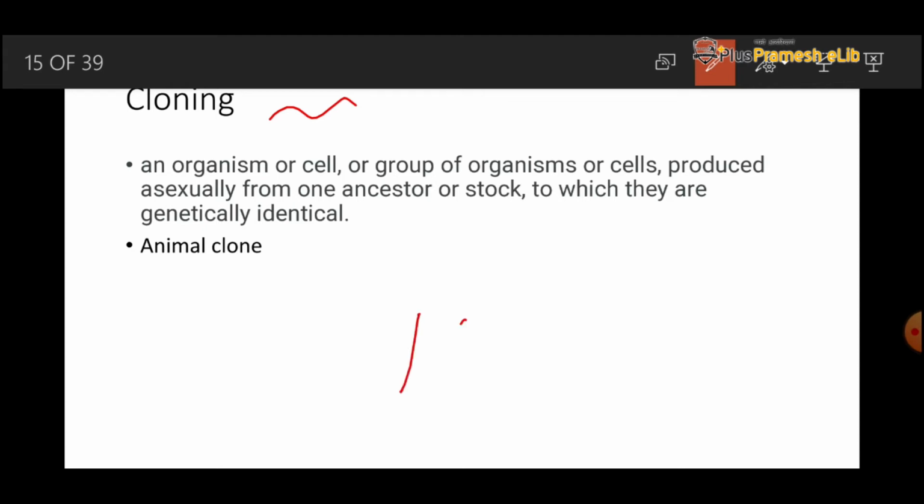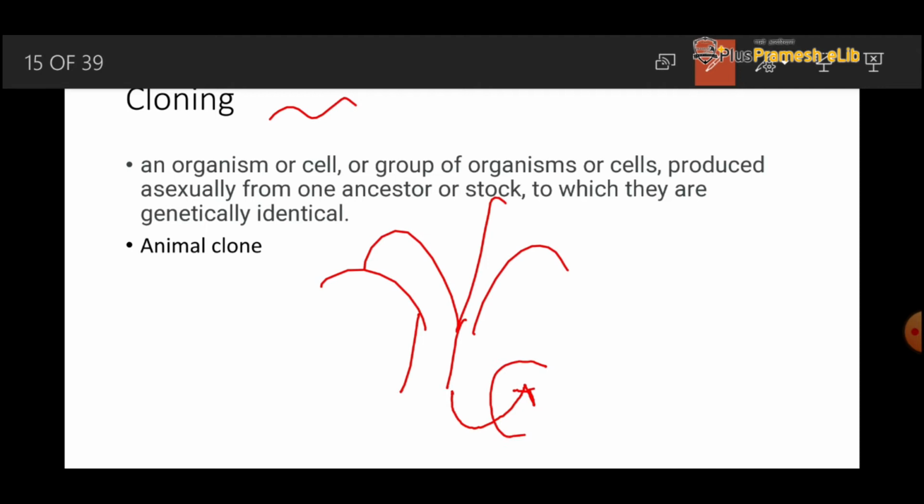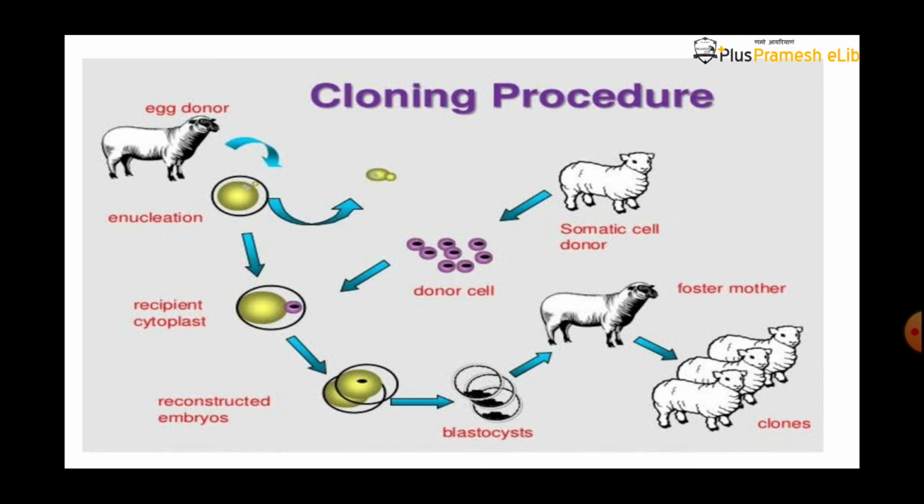The banana plant grows, and from a root another banana plant grows, that is genetically similar to its parent and morphologically also similar to its parent. What is animal cloning? We can see in the next slide what is an animal clone and how it is produced.